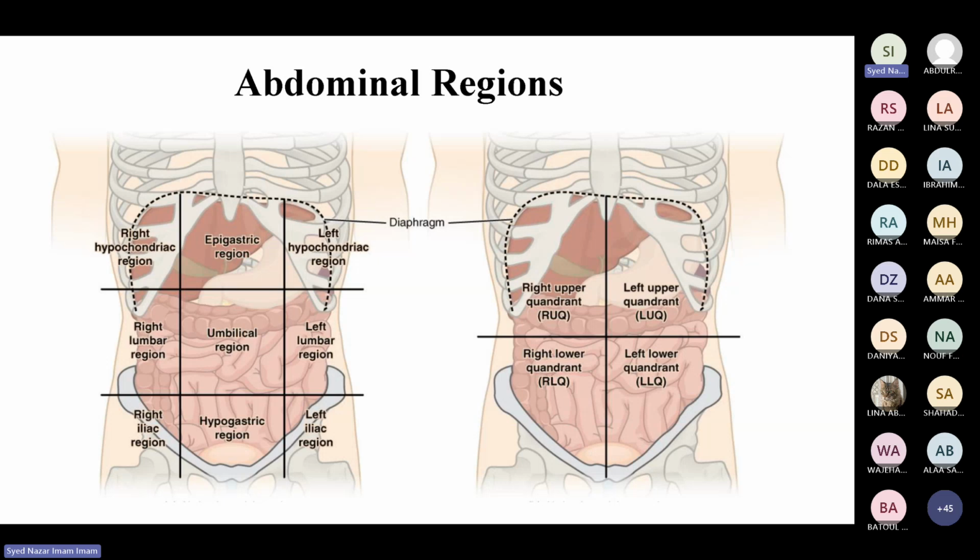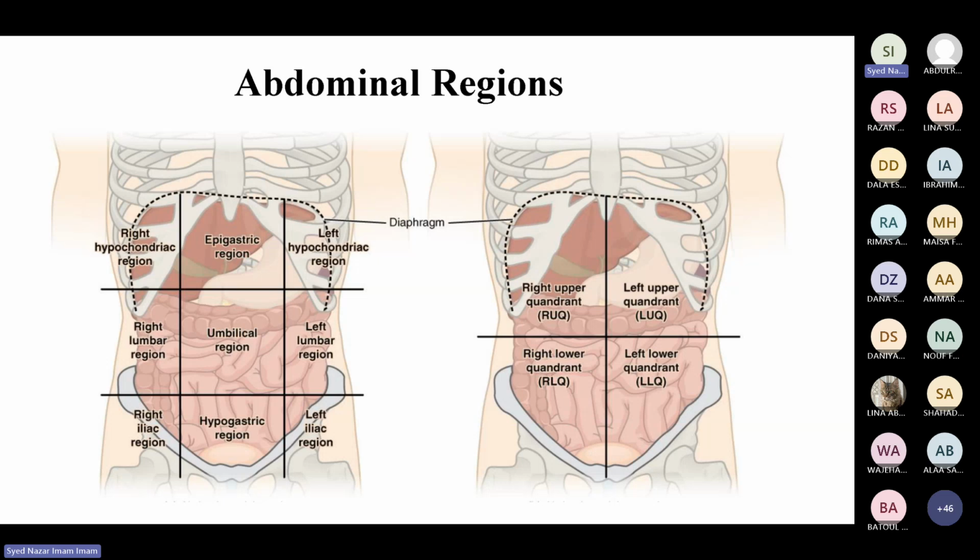It's very common. Similarly, you will come to know that in each region we have different organs, and those organs, if inflamed or if there is any underlying pathology, can lead to pain or tenderness in the overlying region. So we have different regions, 9 regions.